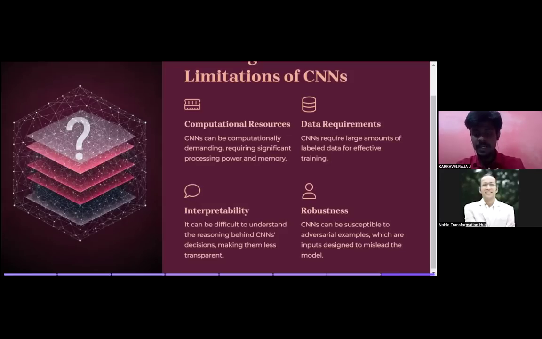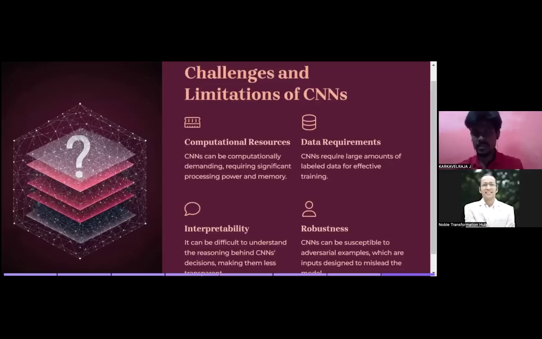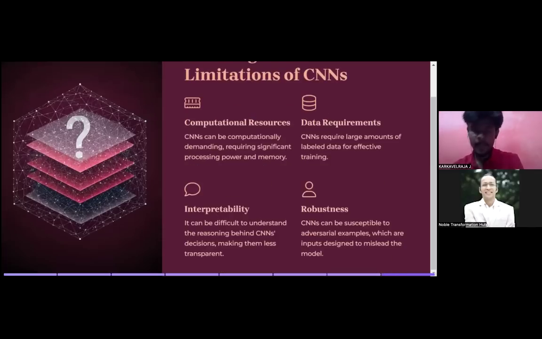Robustness: CNN can be susceptible to adversarial examples, which are inputs designed to mislead the model. We don't have a secured CNN, so we need to build it so that we can get a model which is robust. So these four are some of the challenges and limitations present in CNN. Computational resources are high, data requirements are very high, interpretability is very low, and robustness is a question. So these are some of the challenges and limitations of CNN.